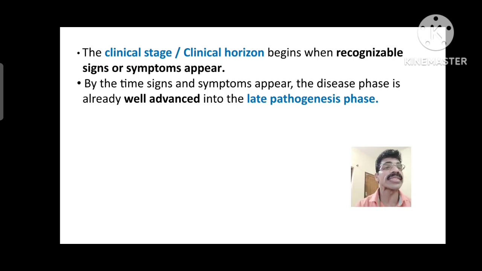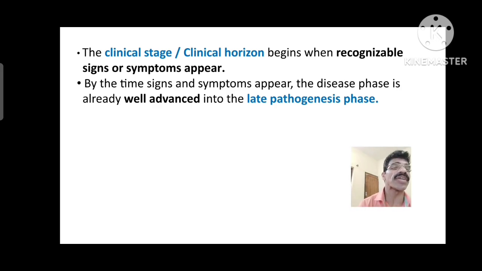Okay, when there are recognizable or visible signs and symptoms, or clear-cut signs and symptoms, present in a particular individual or persons, that means by the time signs and symptoms appear, the disease phase is already well advanced, into the second phase, that is the late pathogenesis phase of the pathogenic phase in the natural history of diseases. So you just understood that the pathogenic phase of the natural history of diseases has two stages: the early pathogenesis phase and the late pathogenesis phase.